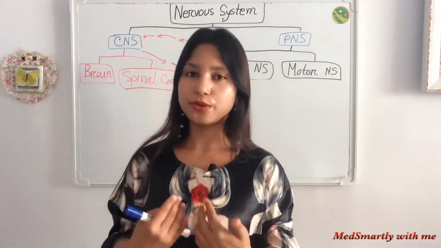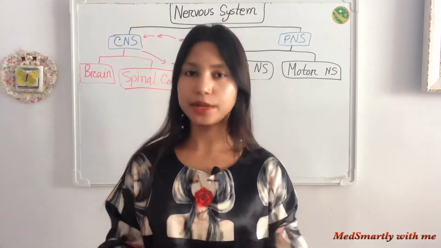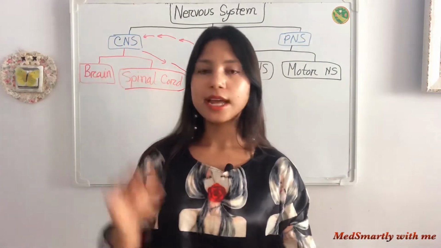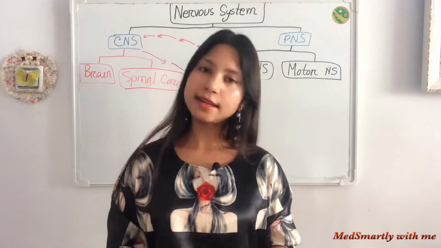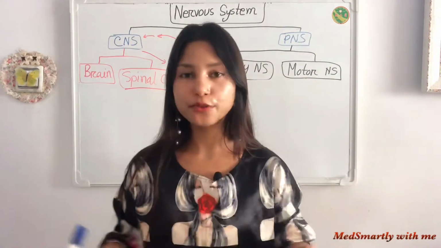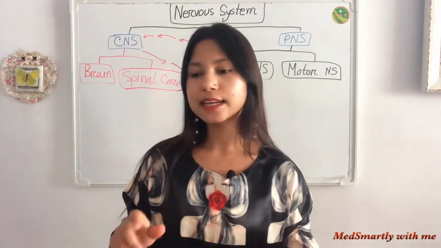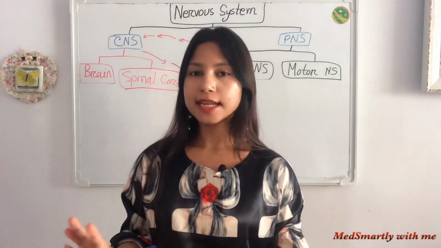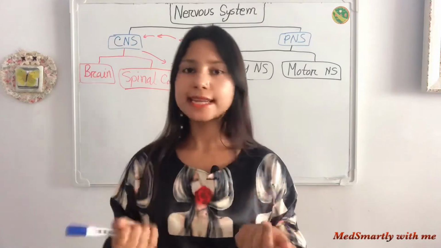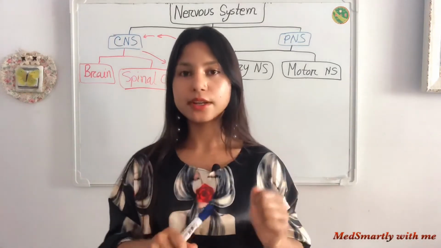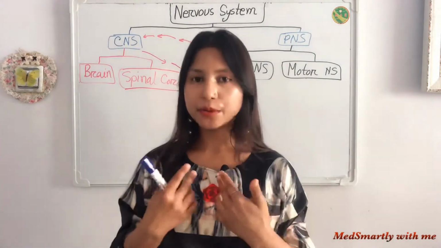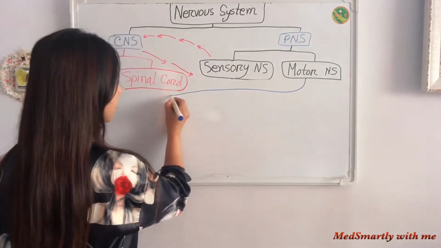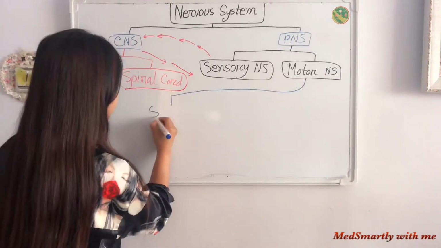Some actions we can control by ourselves. They are under our will. If I want to wave my hand, then I can wave, and if I want to move my head, then I can move. Or if there is some delicious food in front of me, then I can choose. If I want to eat, then I can eat, and if I don't want to eat, then I don't. So it's up to me, I can decide. These are voluntary actions. They are under our will, so we can decide them. These are actions we can control. This is the somatic nervous system.